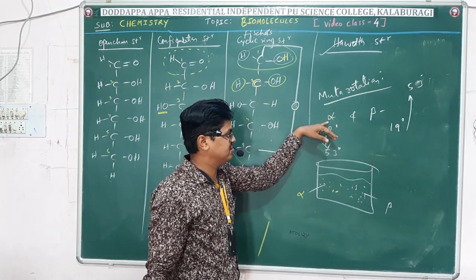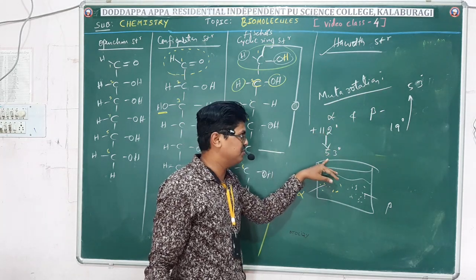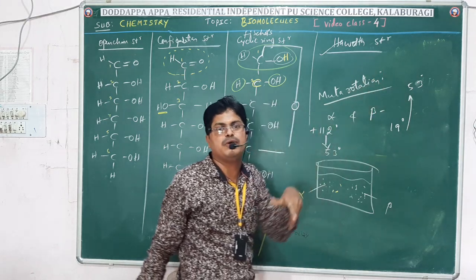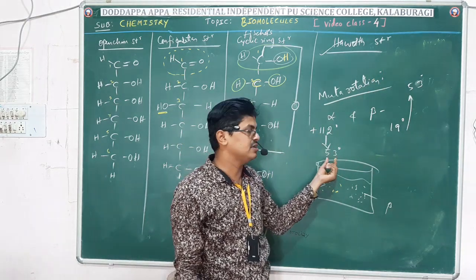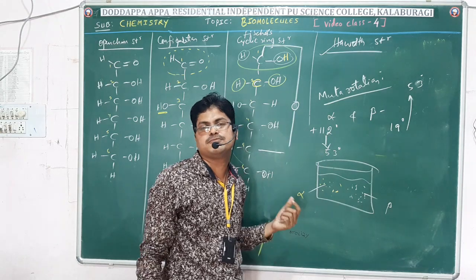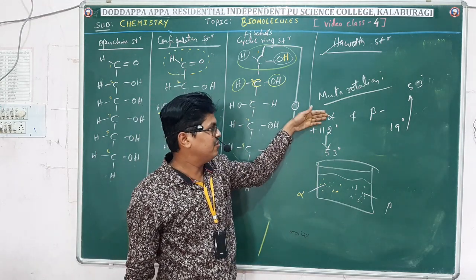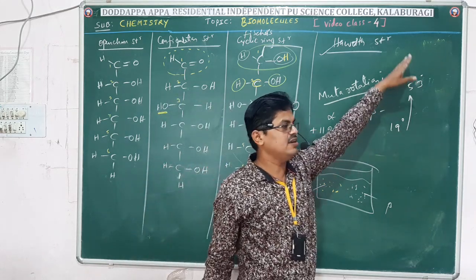Alpha is converting from 112 to 53, beta from 19 to 53. So the constant mutarotation value is 53 for both glucose. Look, the alpha value decreases whereas the beta value goes on increasing.